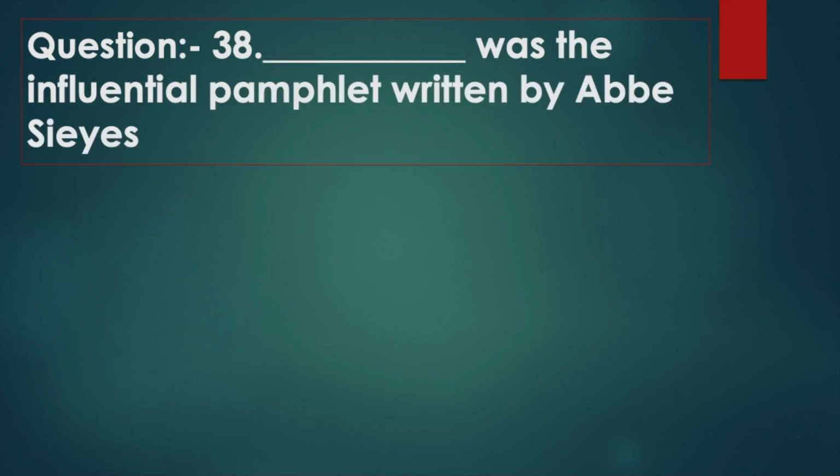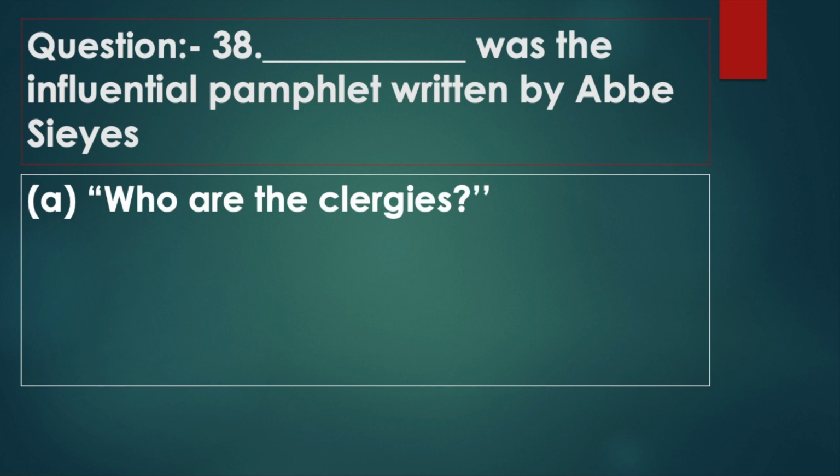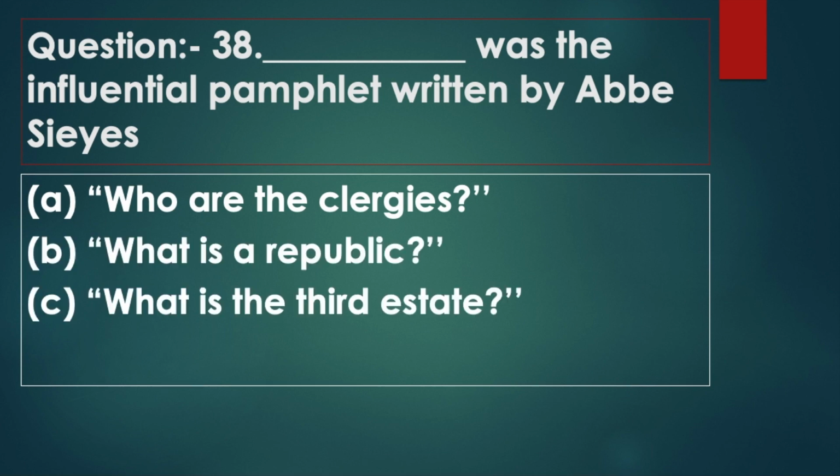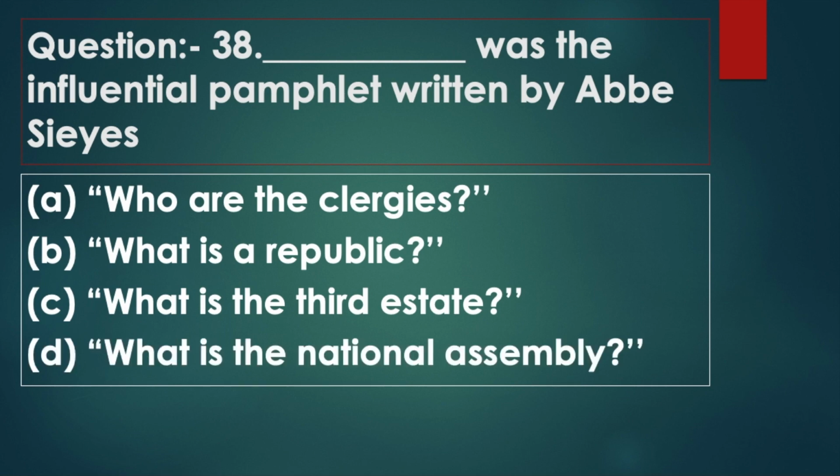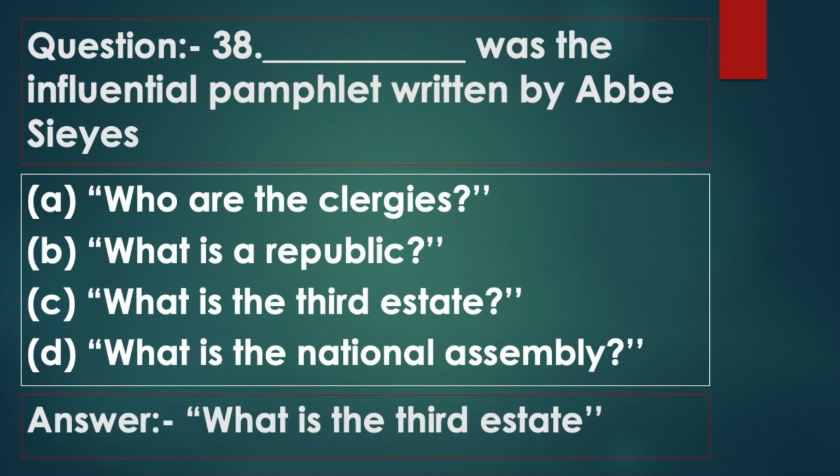Question 38. Dash was the influential pamphlet written by Abbé Sieyès. Option A, who are the clergies? Option B, what is a republic? Option C, what is the third estate? Option D, what is the National Assembly? Answer: what is the third estate?